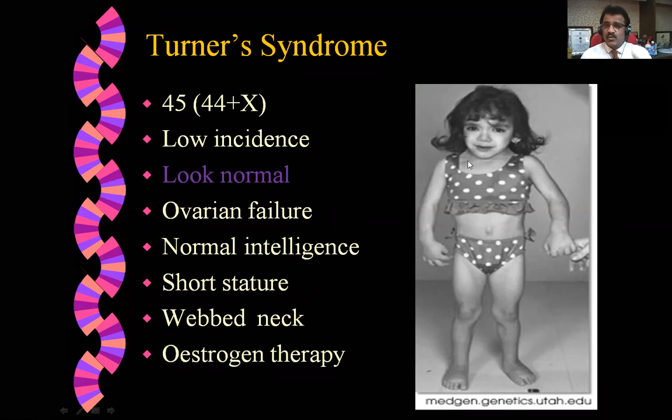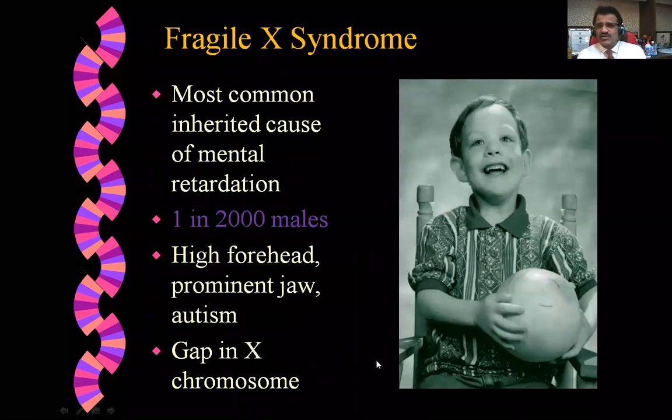They also have a webbed neck, so soon after the head there comes the thorax, and estrogen therapy can be given due to the missing X. Next is Fragile X syndrome. I have talked about this earlier. It is the most common inherited cause of mental retardation, with high forehead, prominent jaw, and autism, that I have told you earlier, so not to waste time.